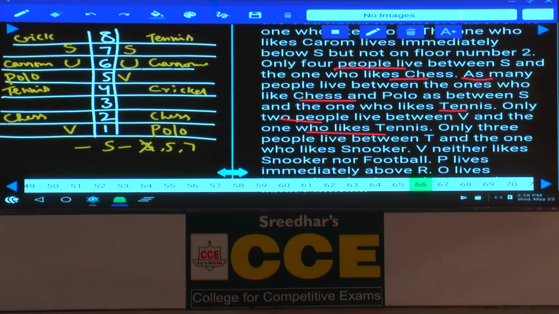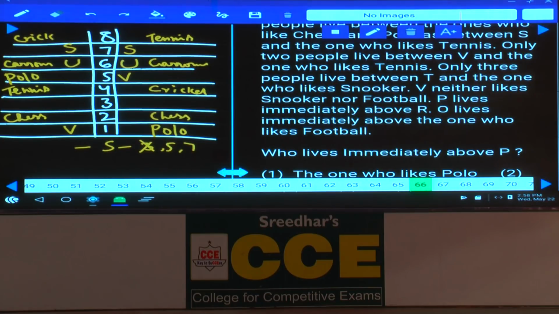And only 3 people live between T and the one who likes snooker. Between T and the one who likes snooker there must be exactly 3 people. Now in the first case, if T is on the 8th floor, 1, 2, 3, snooker must be on the 4th floor, which is not possible, hence T cannot be on the 8th floor.